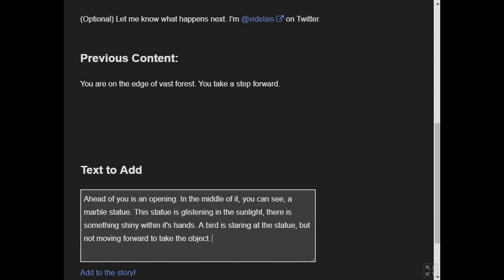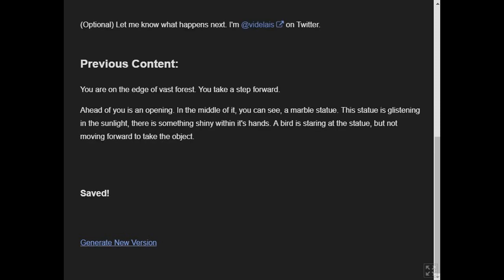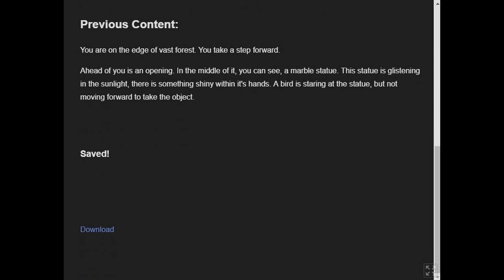I should probably describe what the statue is, but how to use an opening in the middle of it. You can see a marble statue. The statue is glistening in the sunlight. There's something shiny within its hands. So I probably should talk about the statue, but a bird is staring at the statue but not moving forward to take the object. This is what I would add to the story, and then I would send it to someone else. Add to the story. Generate new one. Download. Interesting. This is a cool idea.